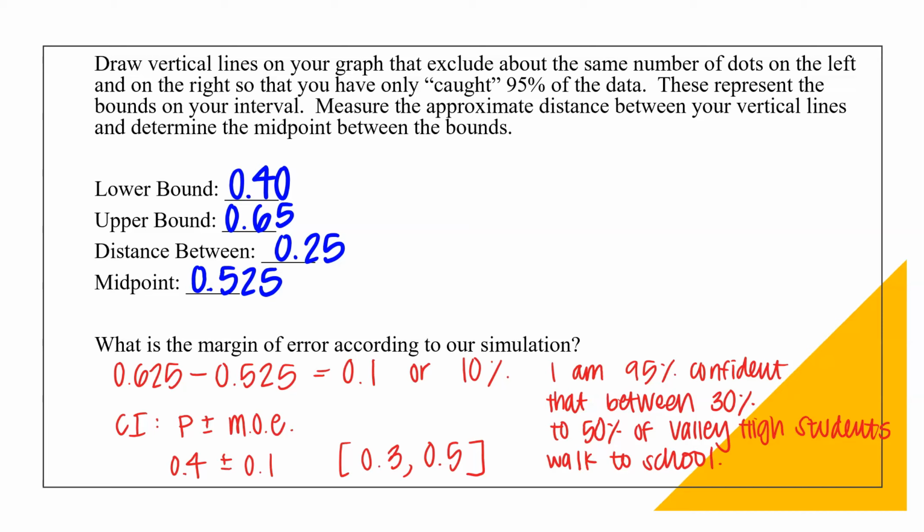And because Mrs. Chen's original claim was that 50% of Valley High students walk to school and 50% does fall within my 95% confidence interval, I am going to fail to reject her claim.